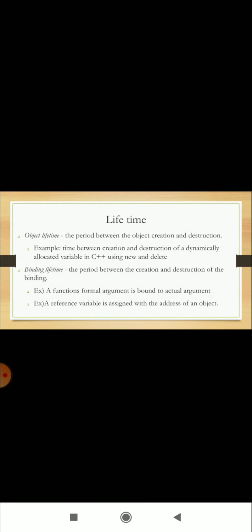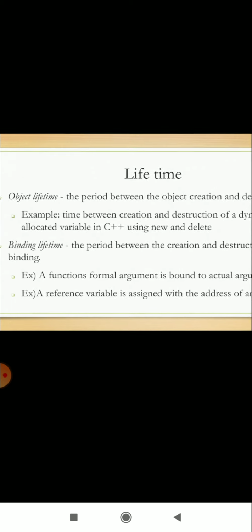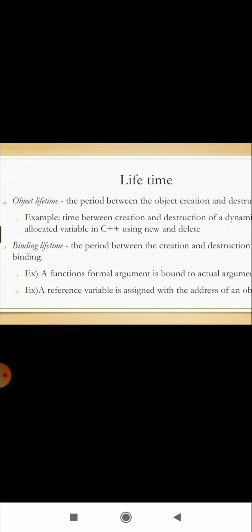Hi everyone, this video is about lifetime storage management and binding of referencing environments. What is lifetime? What is object lifetime? The period between the object creation and destruction is called object lifetime. For example, the time between creation and destruction of a dynamically allocated variable in C++ using new and delete is an example of object lifetime.